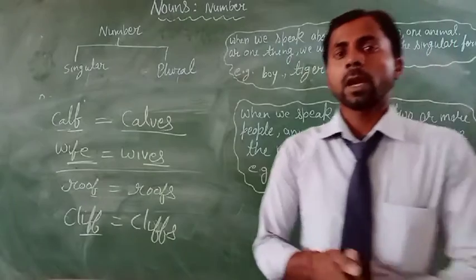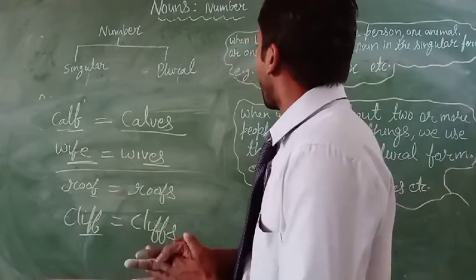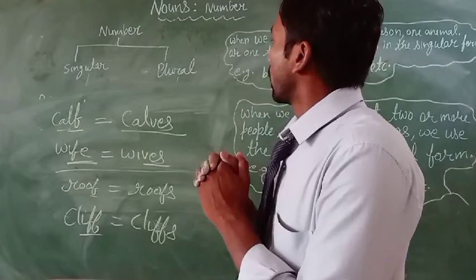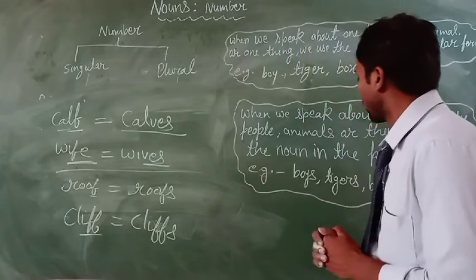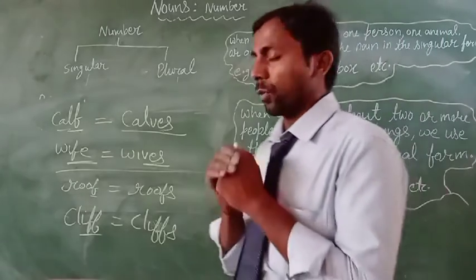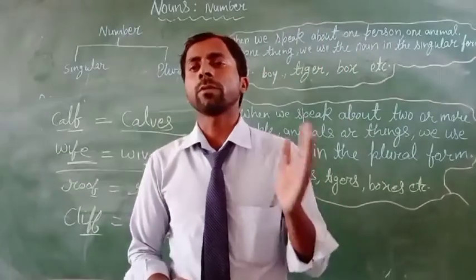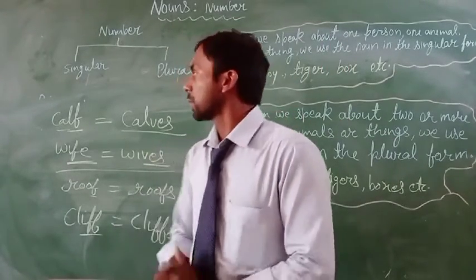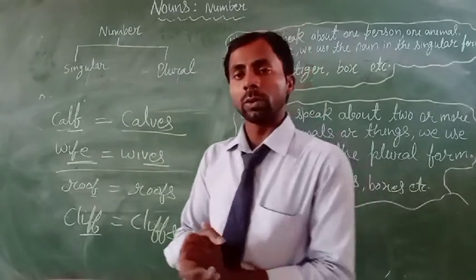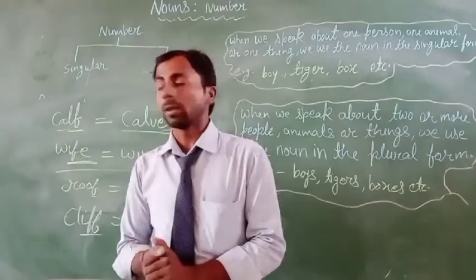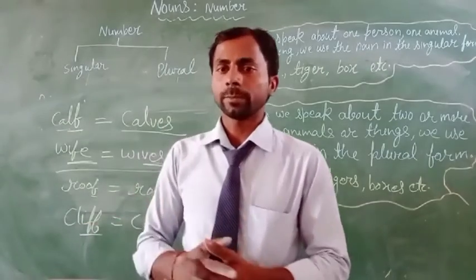Clear? I hope you have known about the number and parts of number and definition of number with the example, and you also know how to change singular form into the plural form by using some of the rules. Clear? So this is a very interesting topic. I hope everyone has understood this topic.